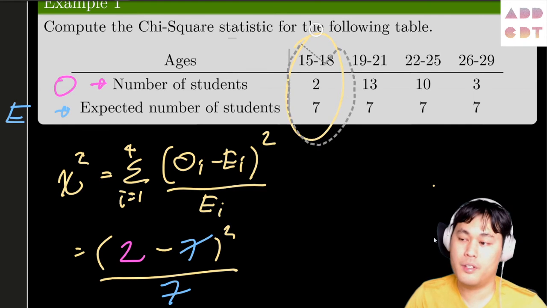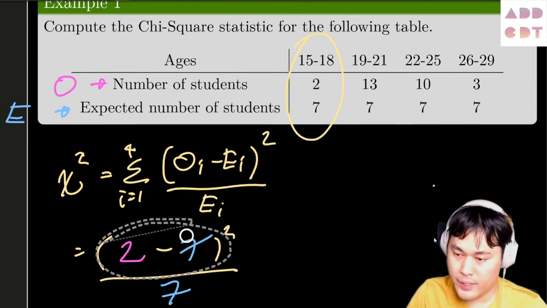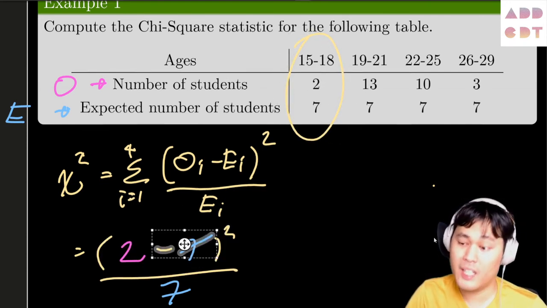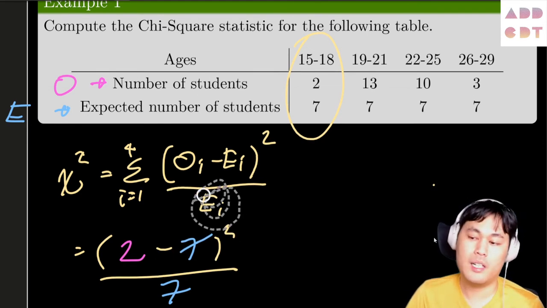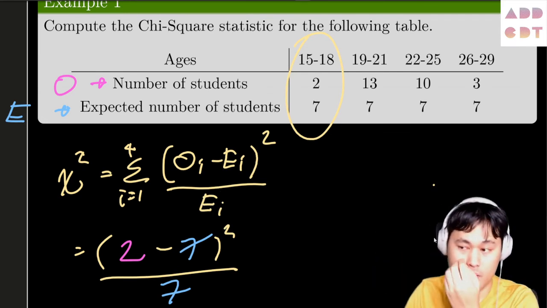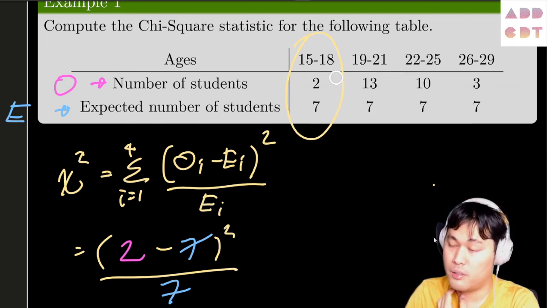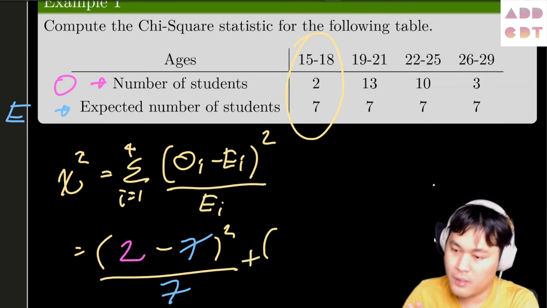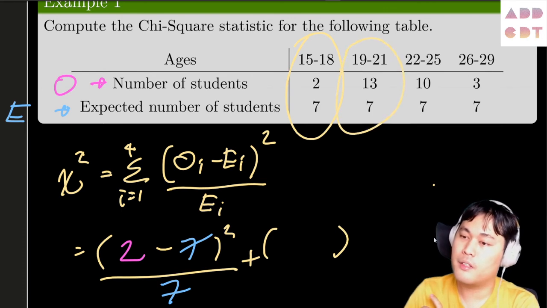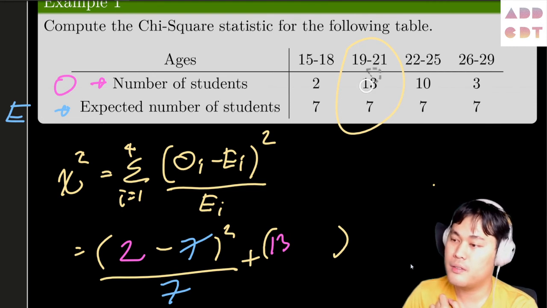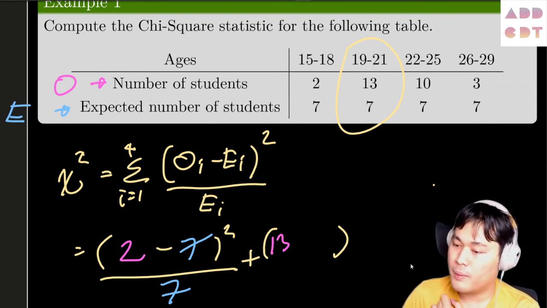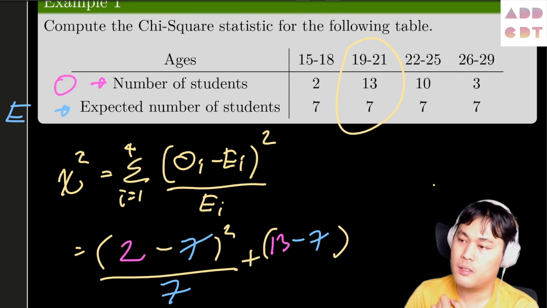That's the term for the first column. Again, we are measuring the difference, and then we square to make it positive. Then we divide it by the expected count to scale it, so that everything is on the same scale. That's for the first column. So we can repeat that for the next column. For the next column, the observed, we see 13 students in this age group, minus 7 from what we expect to see, squared, and then divided by 7.